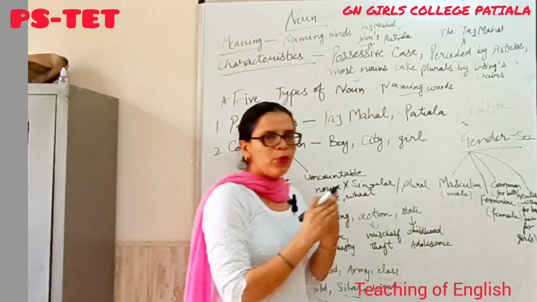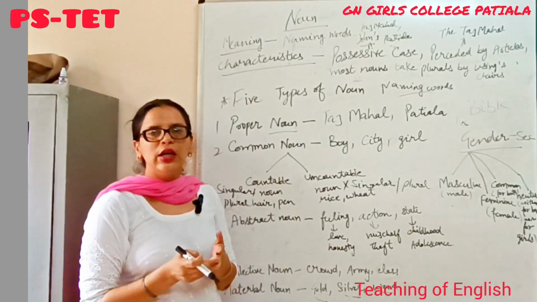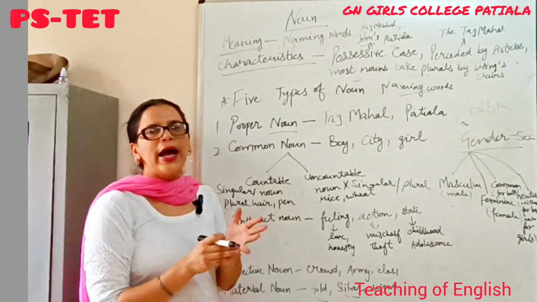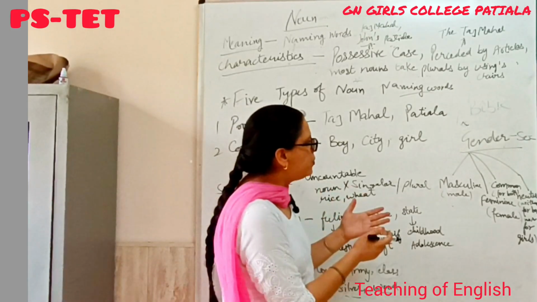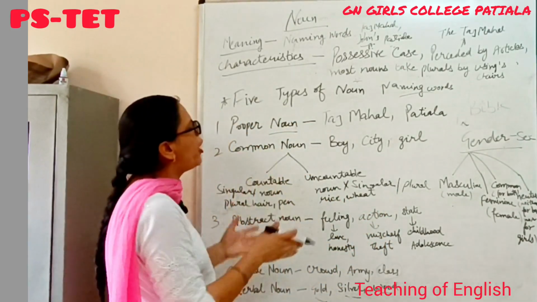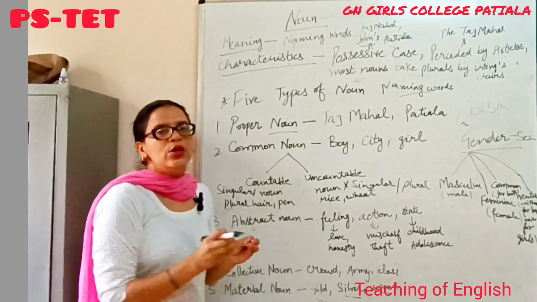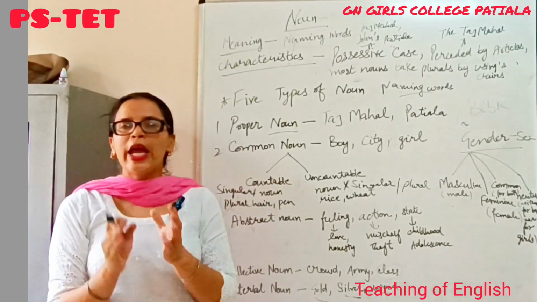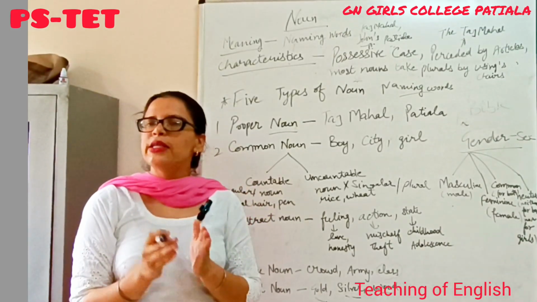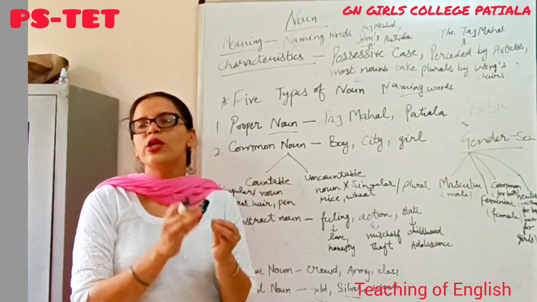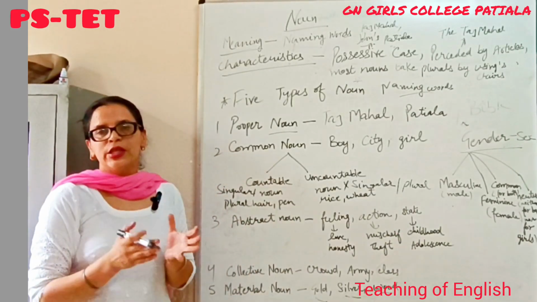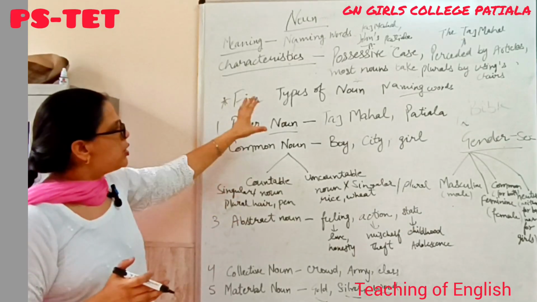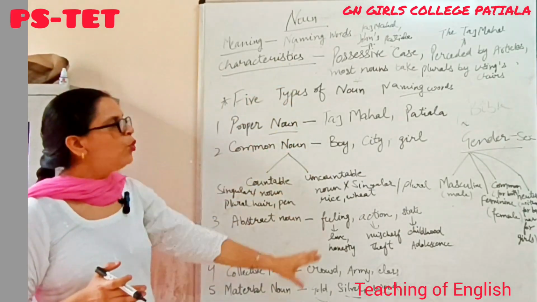Neuter means neither for the boy nor for the girl. These are nouns like pen, chair, copy, etc. So that's all about the noun. A noun is the name of a person, place, animal, thing, and also explains the feelings, emotions of the person. So this is all about the noun.